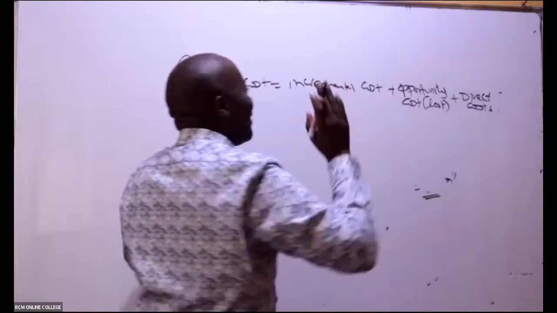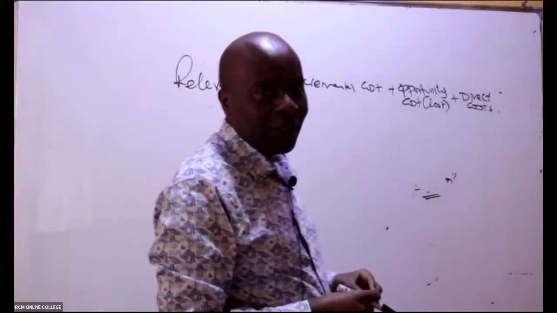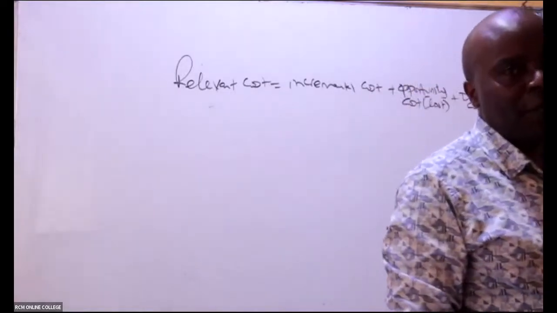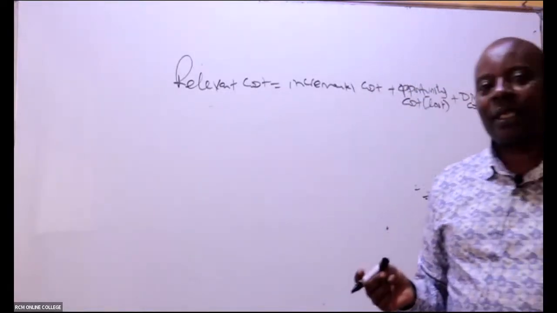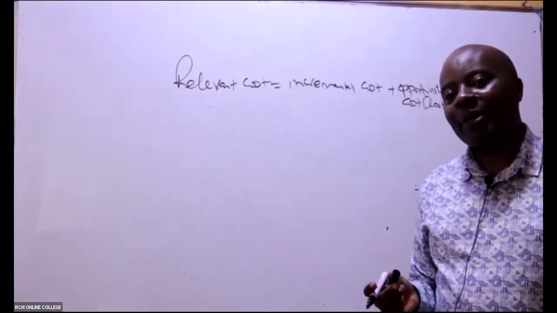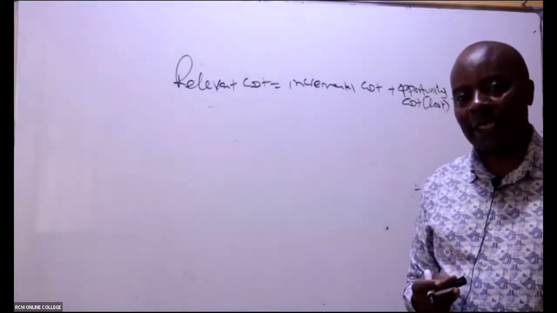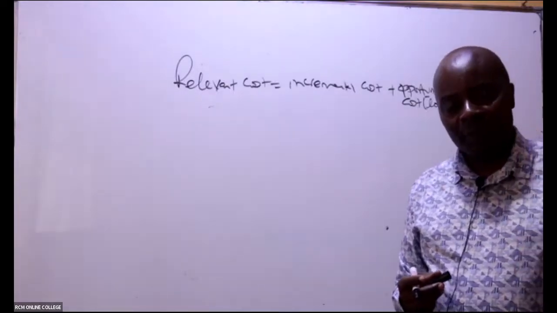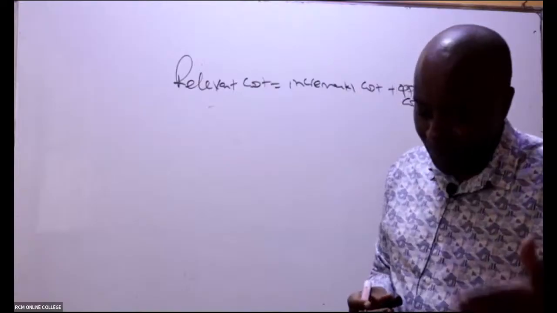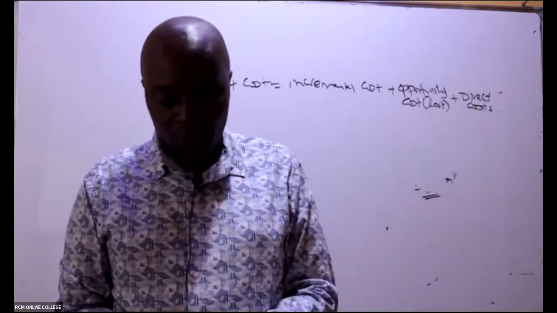The moment I have this equation, I will be able to get all the marks in the question. Even if I get 7, 6, and I've attempted a relevant costing question, the examiner will end up giving me all the marks. It's a question that everybody should be able to get because it depends on how you argue, and if a few of them are correct, the examiner gives you everything and allows you to move on.